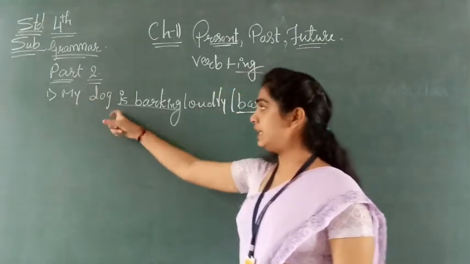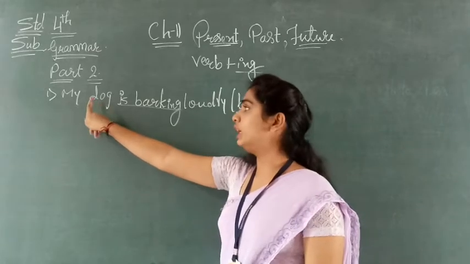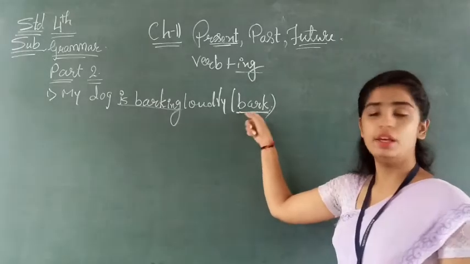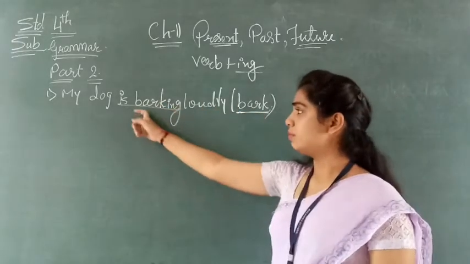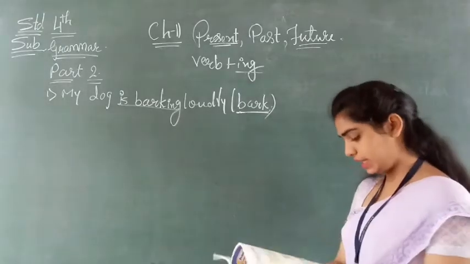Again I am reading: my dog is barking. Why is? Because a singular noun is there, only one dog is there. Bark plus ing, so is barking loudly. Understood?